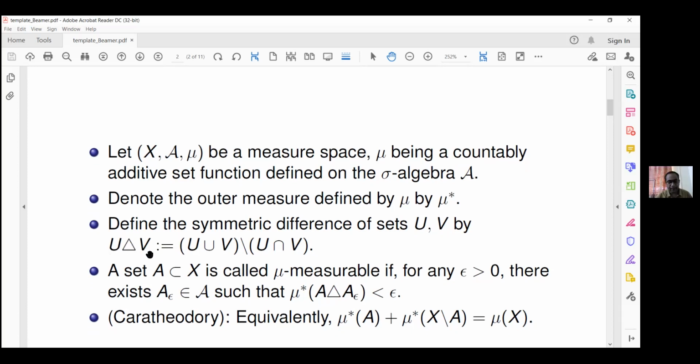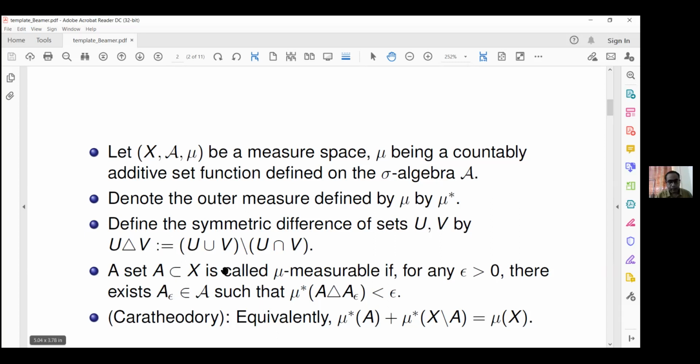U could be a Borel set and V could be a null set. So I take U minus V union V minus U, which amounts to the same thing as what is written: union minus intersection. Once this is done, to a Borel set we are attaching the symmetric difference with a null set, and declaring all such sets to be Lebesgue measurable. That is made precise in the next point.